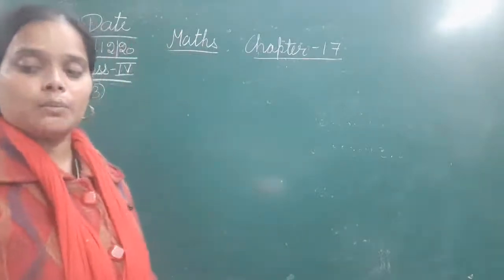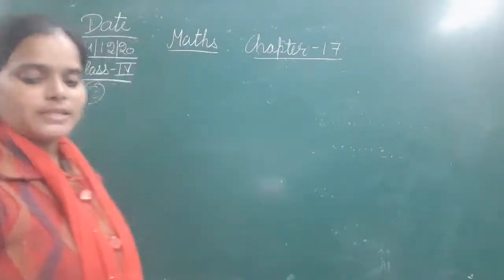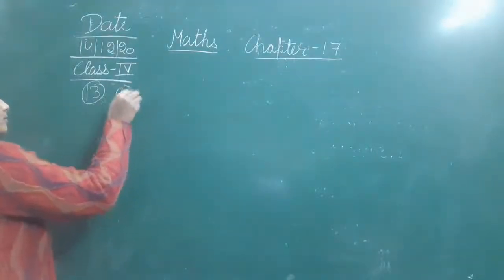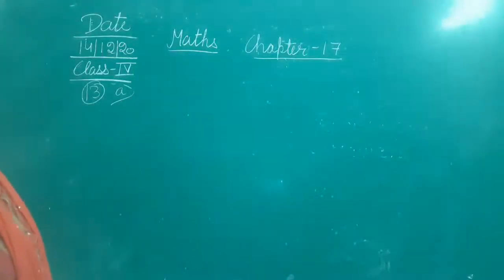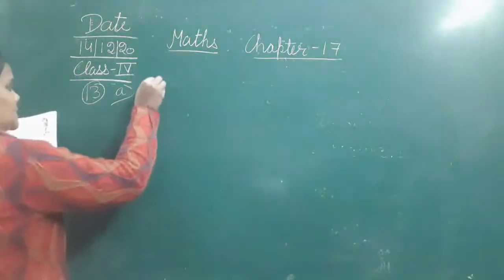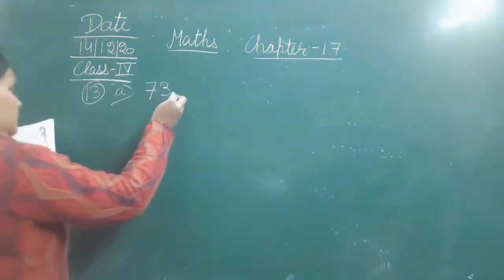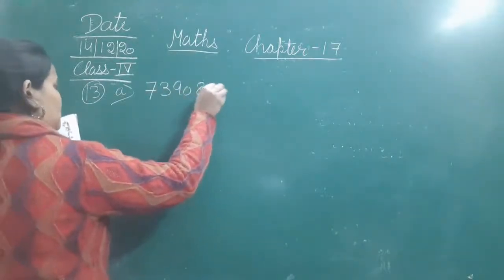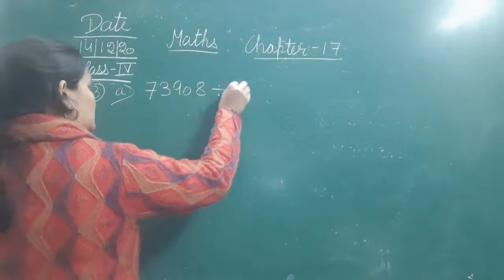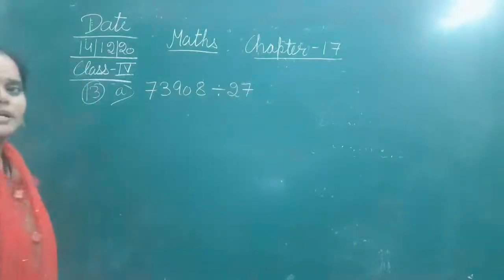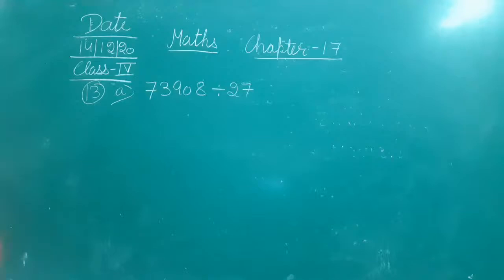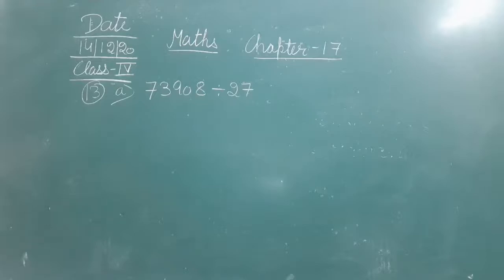अब इसमें हमें क्या करना है? We have to do the division. So let's divide. The question is that we have to divide 73,908 divided by 27. अब हमें क्या करना है? हमें 73,908 को 27 से divide करना है, and in the question it is given that we have to find the quotient and the remainder.